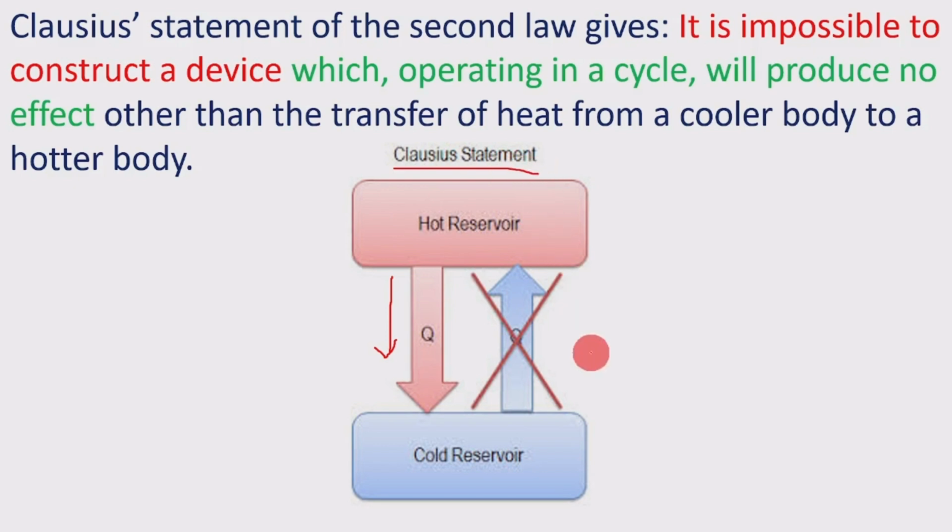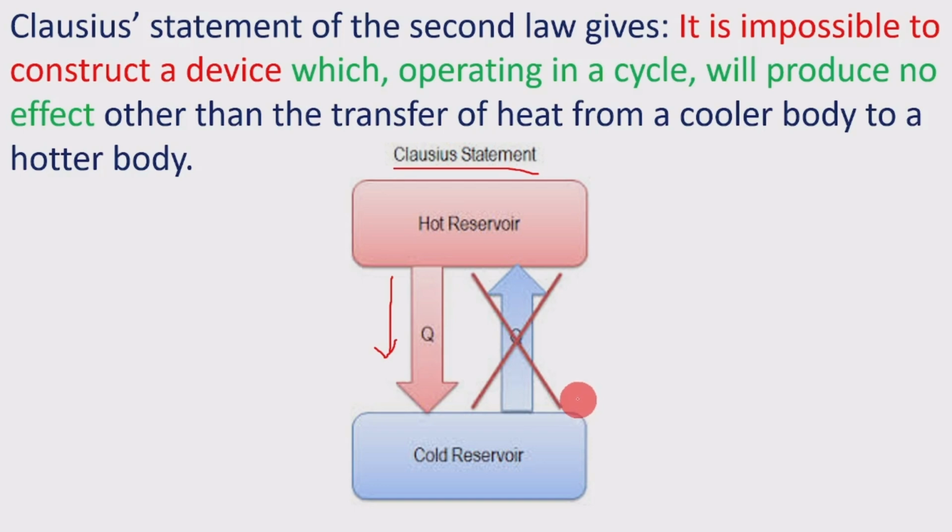That is, it is impossible to construct a device which, operating in a cycle, will produce no effect other than transfer of the heat from a cooler body to a hotter body. The device does no other effect, no external work supply, nothing.